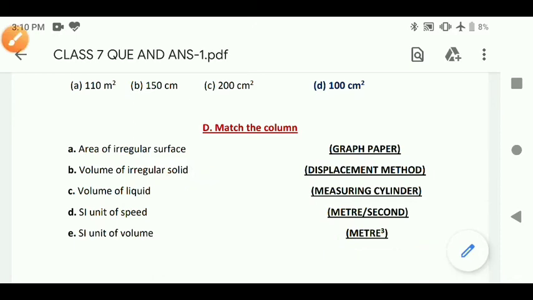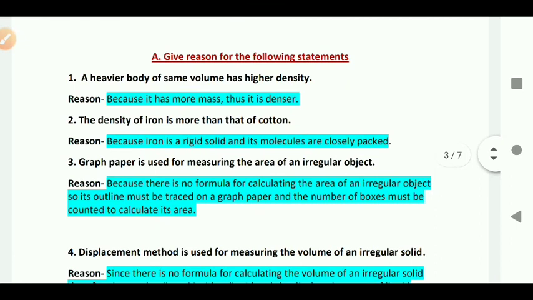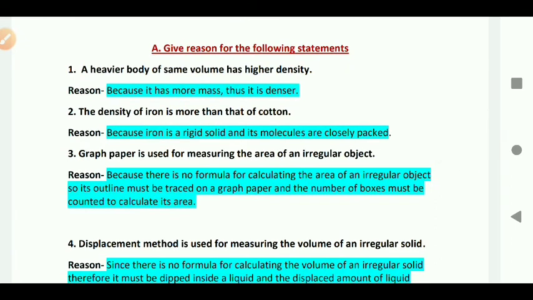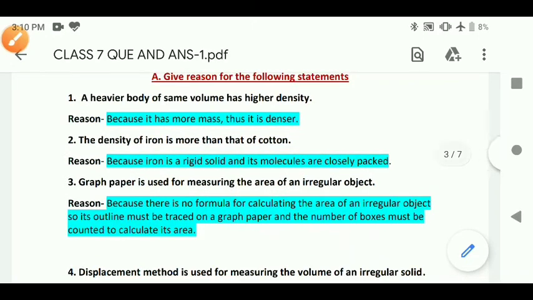Okay, next, give reason for the following statement. So we shall start from the question number first. A heavier body of same volume has higher density because it has more mass, thus it is denser. Okay, so density is also dependent upon mass. So the body has more mass, it has more density.